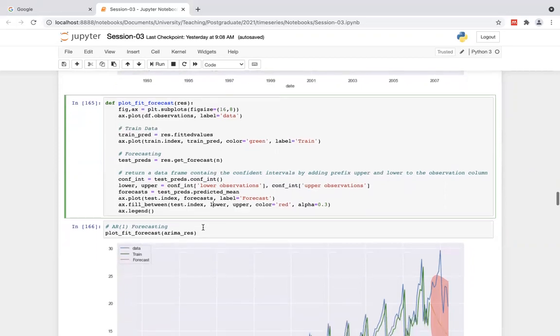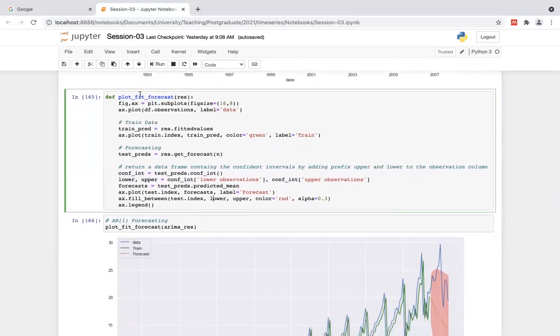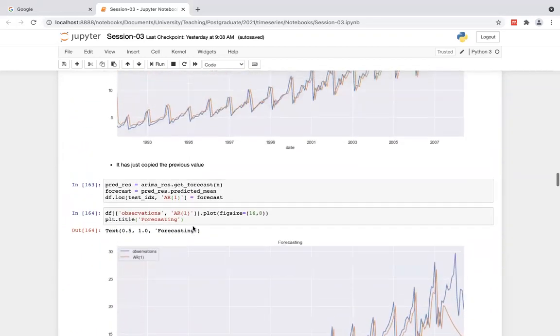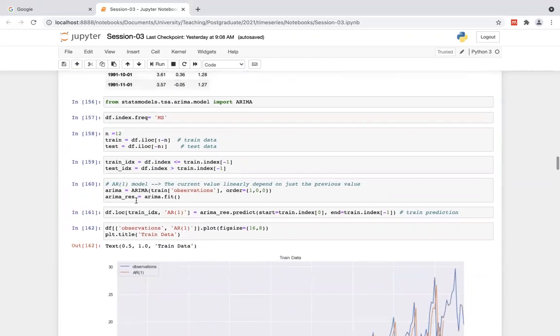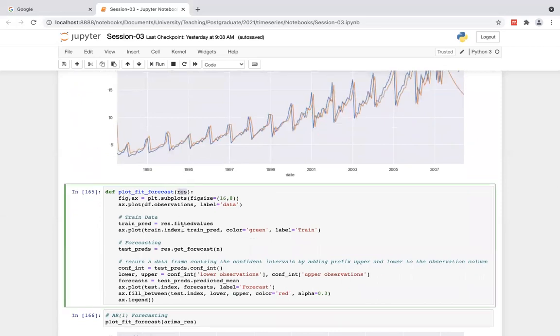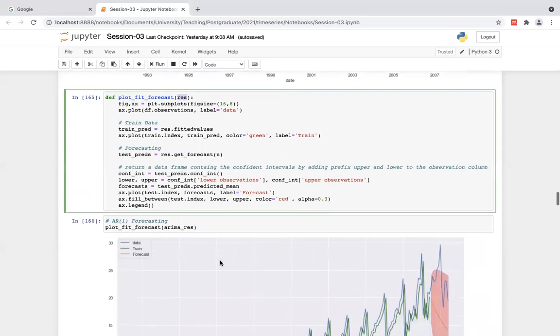Once I set this, I use this function to make the forecasting. Then I pass this ARIMA res, which I get in here. Once I set this AR1 model and fit it, I get this results object, the ARIMA results, and I pass it to here. Once I pass it, the fitted values and all other things are available there.